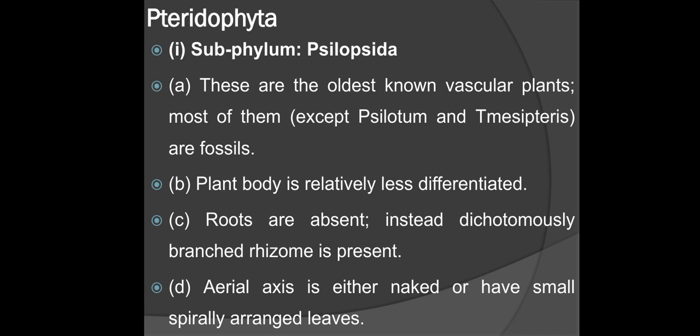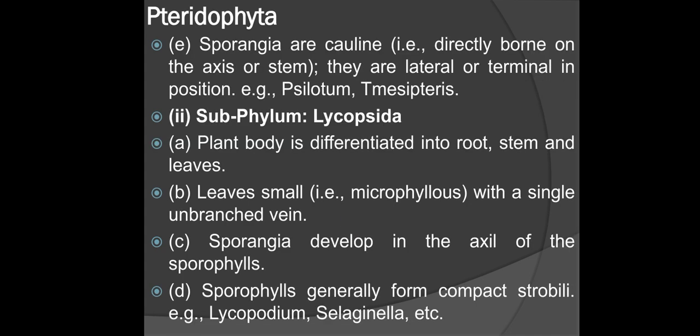Plant body is relatively less differentiated. Roots are absent. Instead, a dichotomously branched rhizome is present. The aerial axis is either naked or has small, spirally arranged leaves. Sporangia are cauline, meaning directly borne on the axis or stem. They are lateral or terminal in position. Examples: Psilotum and Tmesipteris.